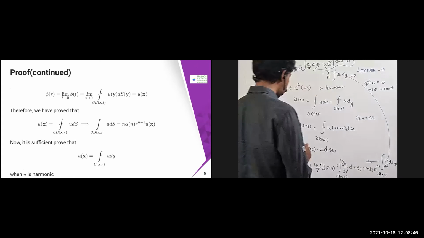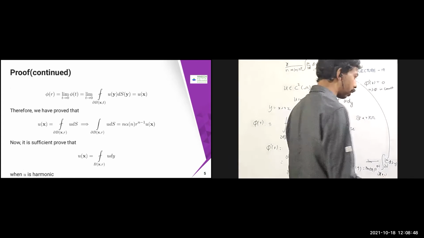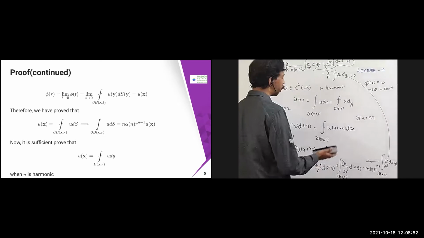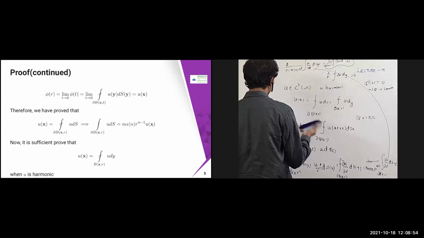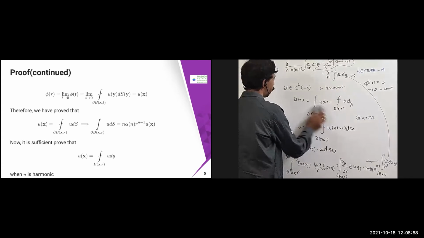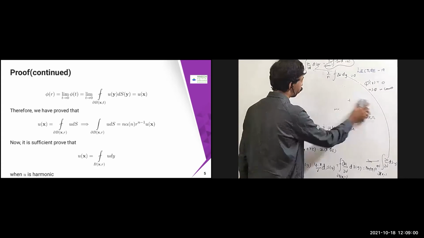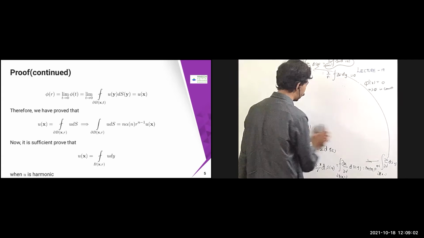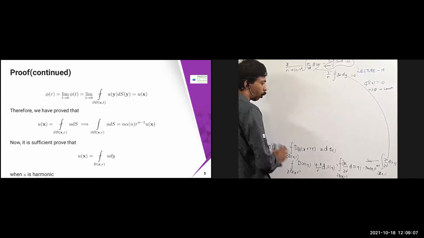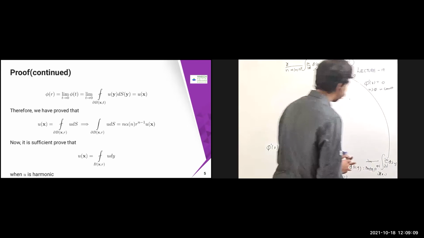So pi of r is going to be constant. Some constant is going to come. Even if you take whatever you want, in the limiting case you are going to get that. If you take the limit t tends to 0 of pi of t, that is also going to be the same thing. Or if you take any value approaching, that is also going to be the same. So pi of r is constant.